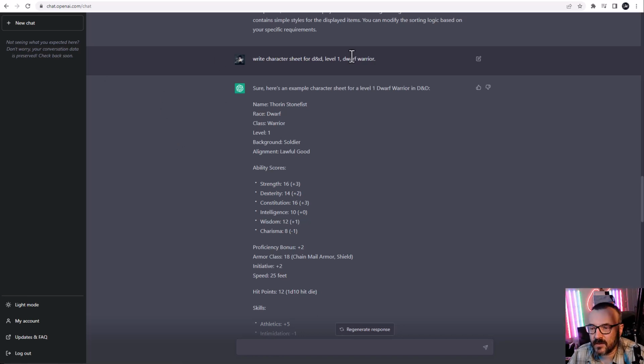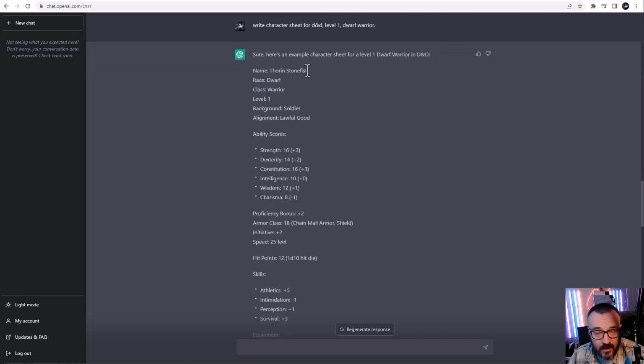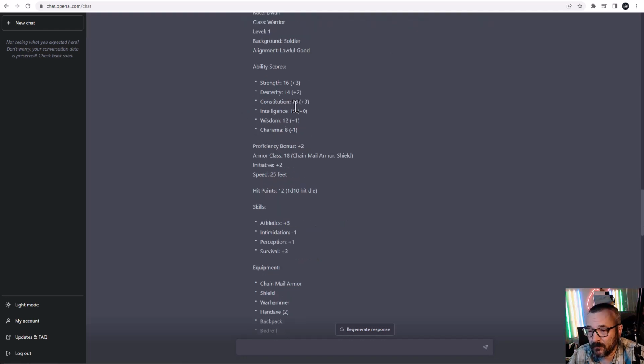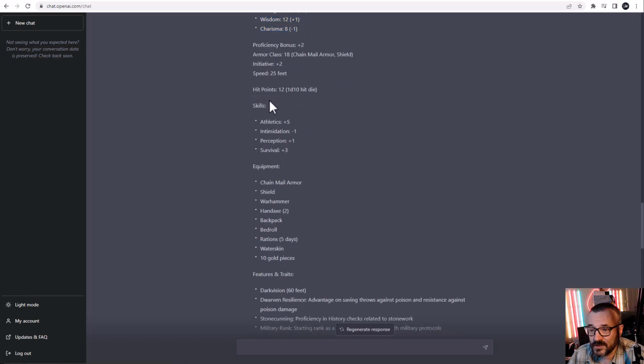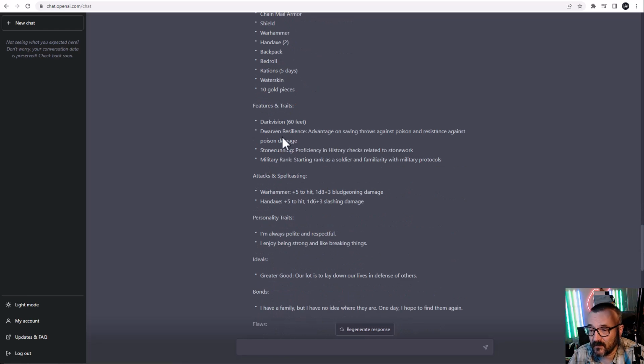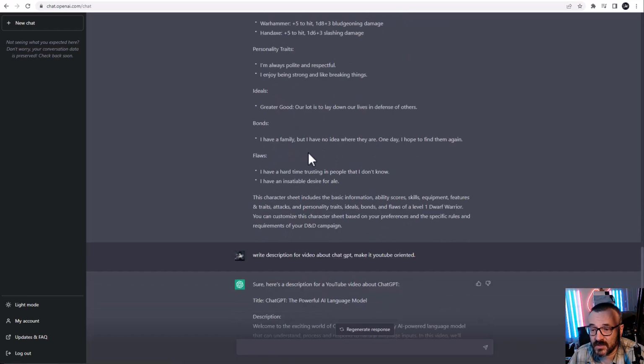And here's an example. If we ask it to write a character sheet for D&D, a level 1 Dwarf Warrior, we actually get a randomly created name, class, and abilities, which go with D&D fifth edition and actually work very well. We have all these additional bonuses, skills, equipment, features. We even have personality and ideals. I mean, that's very good information. You can take this, put it in your character sheets, and you have it. So it has done a not bad job at all.